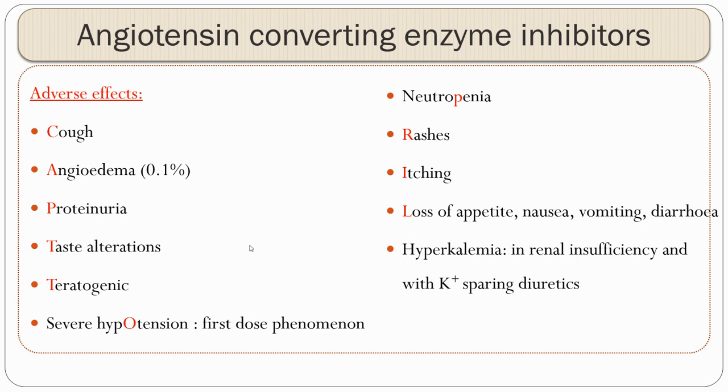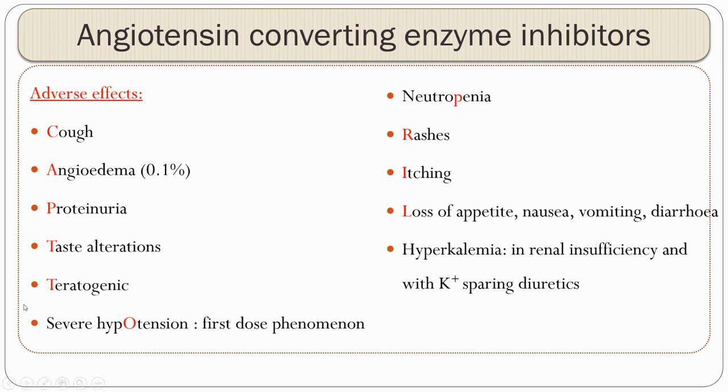Now, coming to the pharmacological actions, while writing a short note, it is your duty to write adverse effects. What are the significant adverse effects? It comes with the mnemonic of captopril. C stands for cough. This cough is primarily because of inhibition of bradykinin metabolism. In the same way, angioedema is also because of inhibition of bradykinin and substance P metabolism.